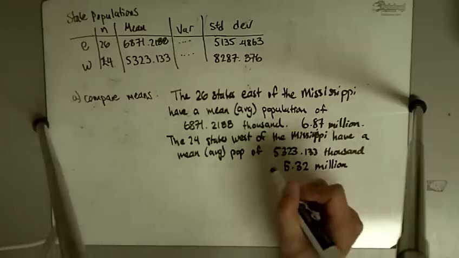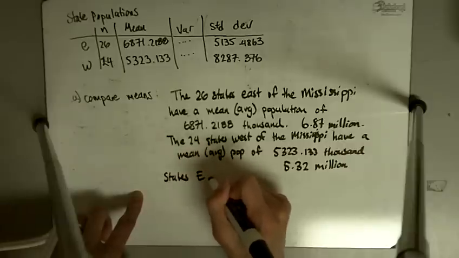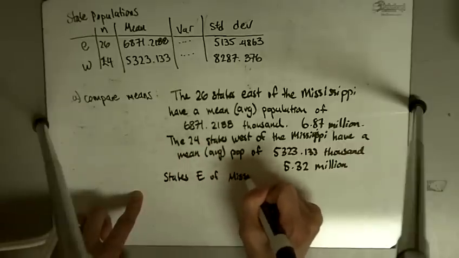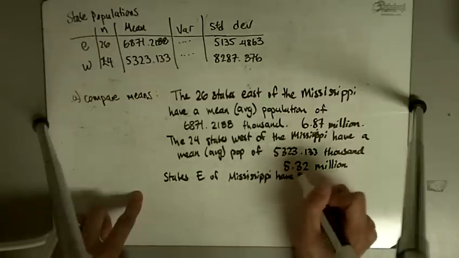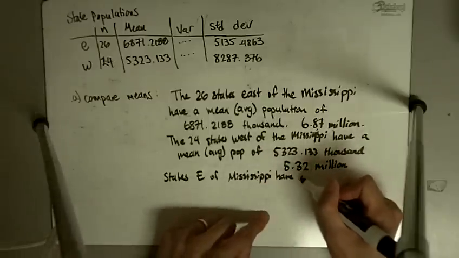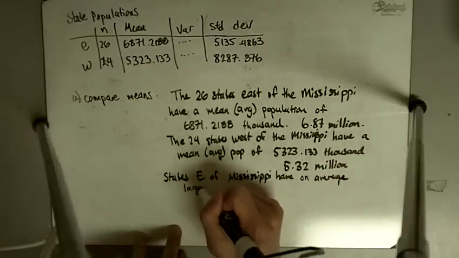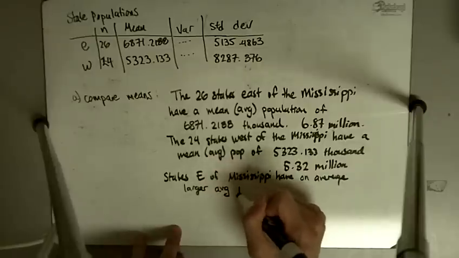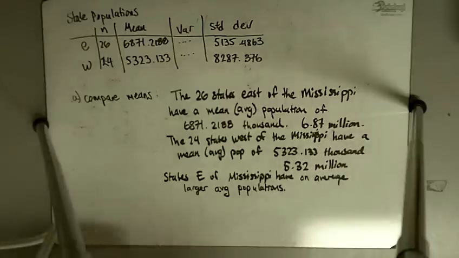Okay, so here states that are east of the Mississippi have, on average, larger populations. Larger average populations. All right, part B. Oh, it says round to the nearest thousand, so, well, I didn't.